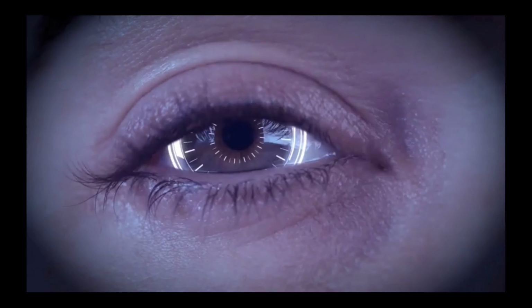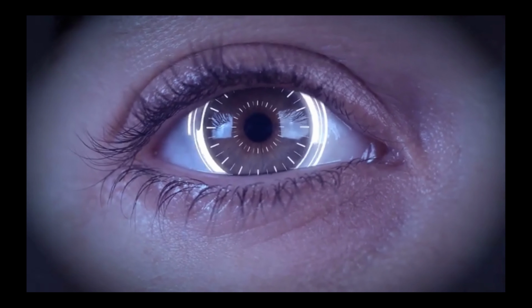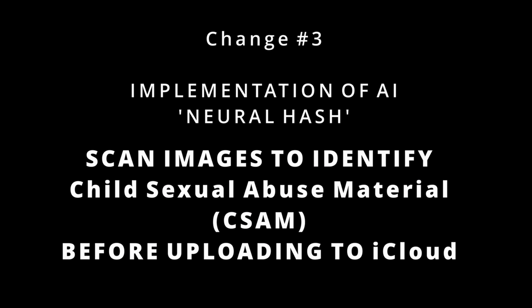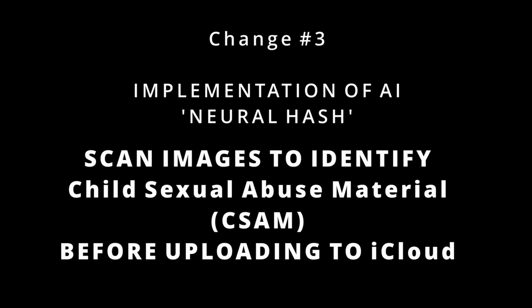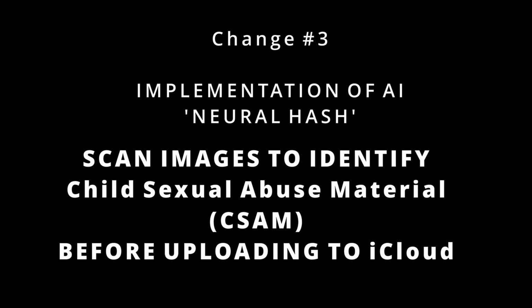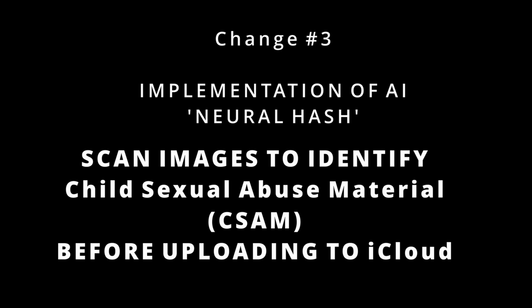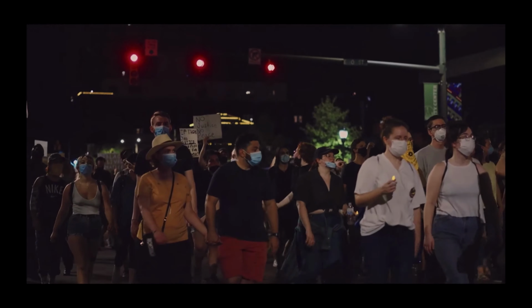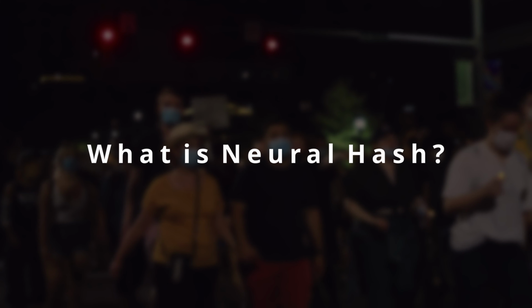And the third and most controversial change that Apple will be deploying this year is an artificial intelligence called NeuralHash, whose aim is to scan the images that Apple users wish to upload and share on iCloud to detect and alert the authorities if the user is in possession or distributes child sexual abuse material, also known as CSAM. So why has this caused so much controversy? Let's begin by understanding what NeuralHash is.